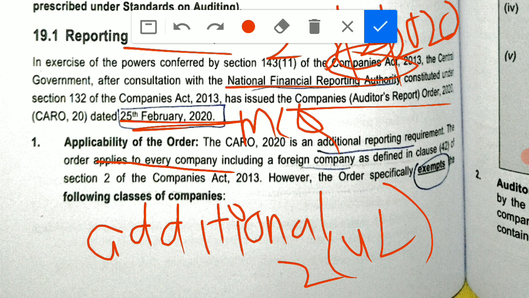So till now what we have studied is that there is one additional requirement to be made under CARO 2020. What is the applicability? The applicability is that this additional requirement is to be made for every company, including foreign company. Okay, but now we are going to read the exceptions. Until now, I guess everyone is comfortable, but still, let me just give you one brief summary in Hindi.